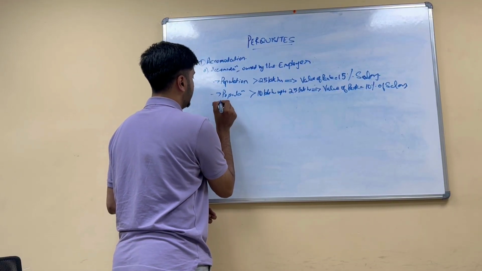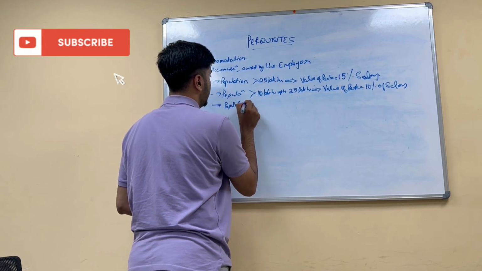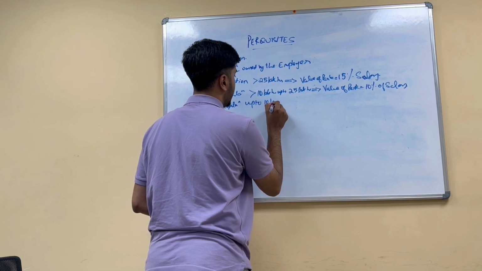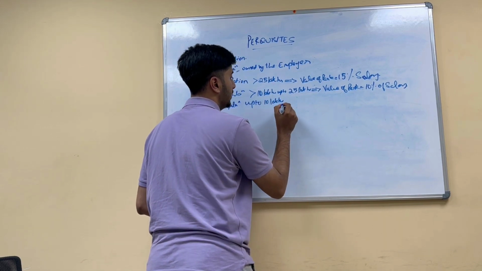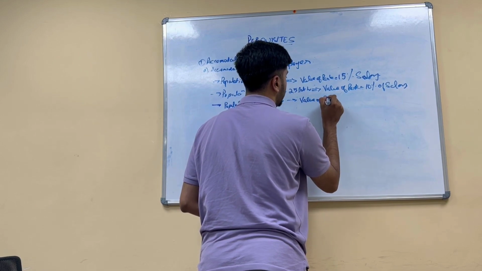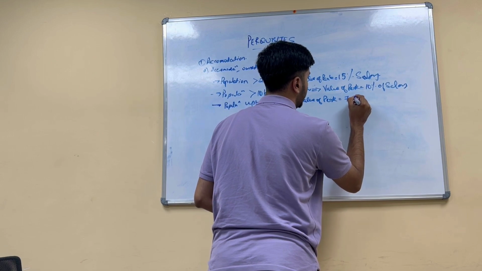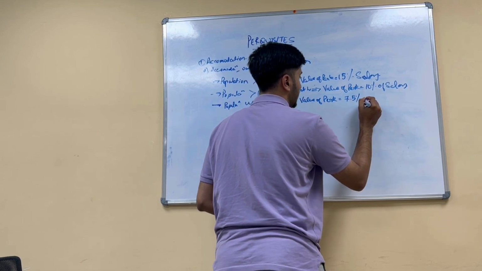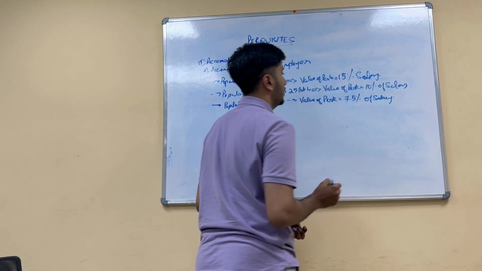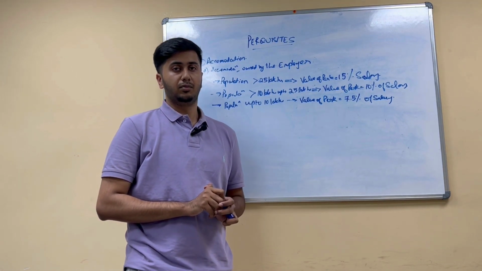Next, the third point under accommodation is if the population is up to 10 lakhs, then the value of perquisite is equal to 7.5% of salary. So this is accommodation if it is owned by the employer.